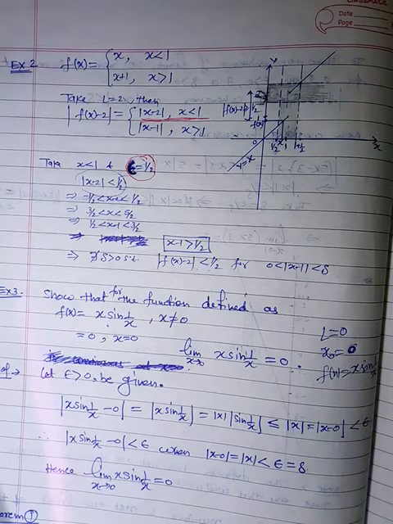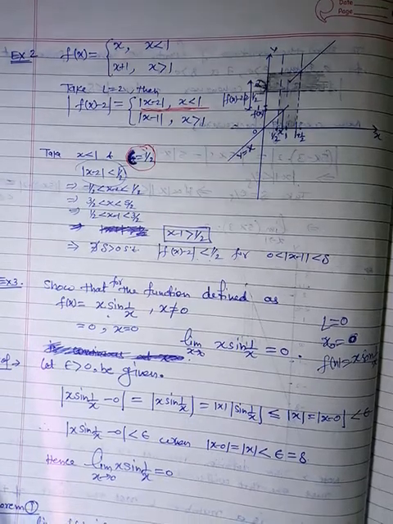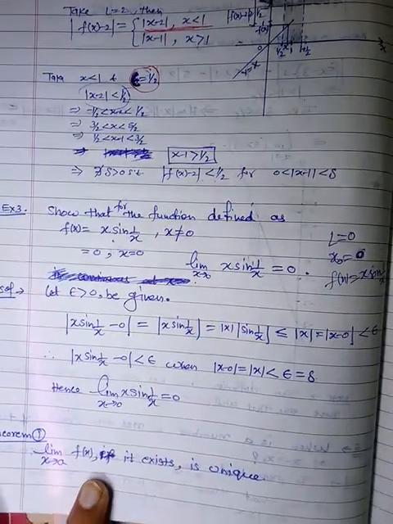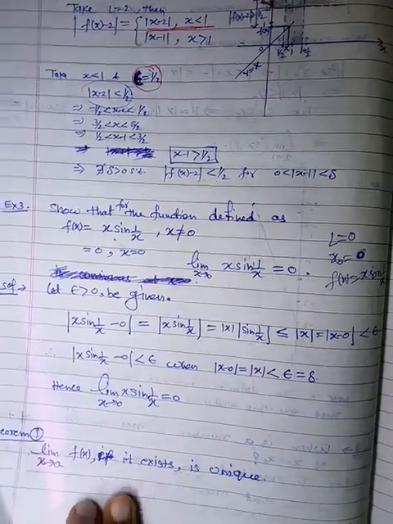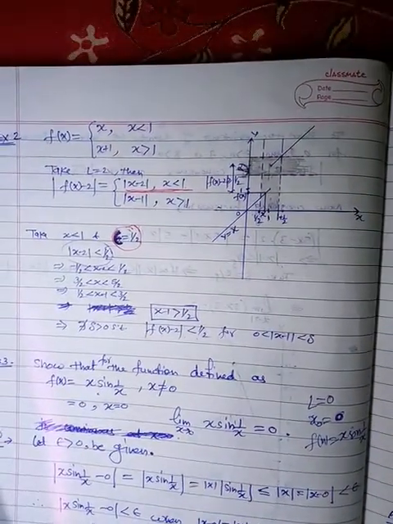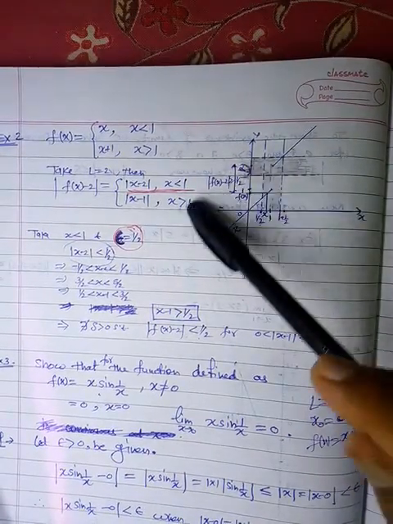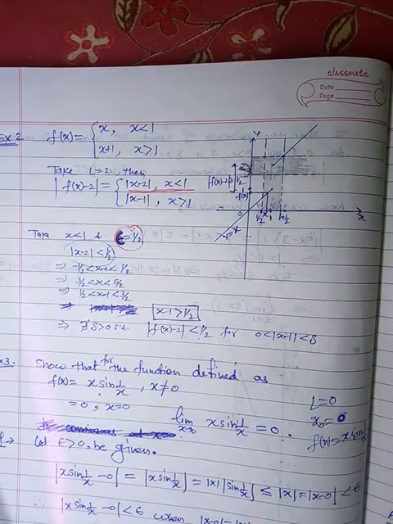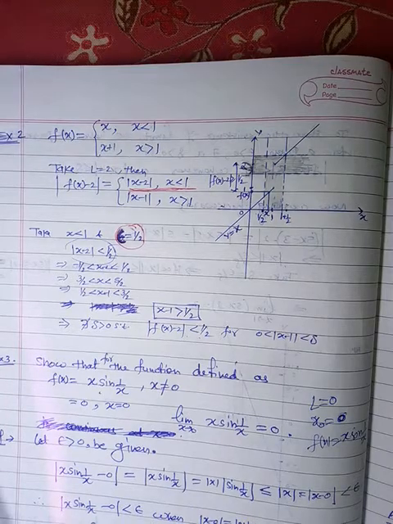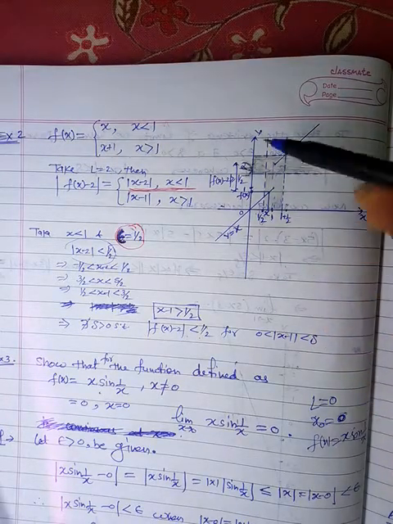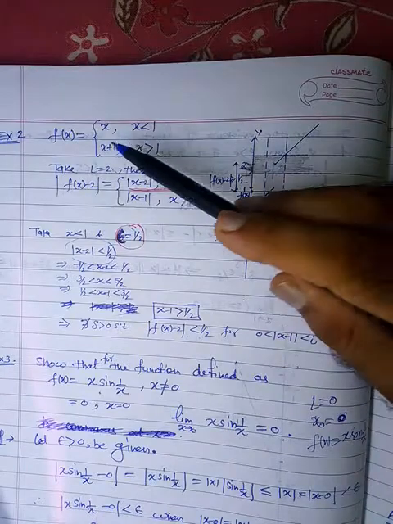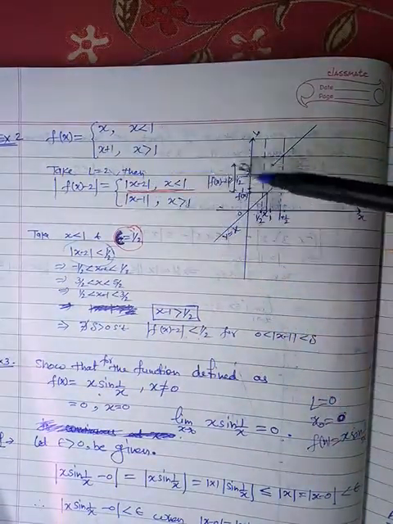So now students, in this second video, I am going to prove this theorem. But before that, I want to take this example. We have already taken this in the previous video, but I want to explain it further. We have already proved that this function has no limit at x equal to 1.